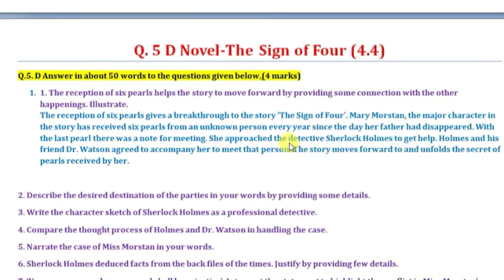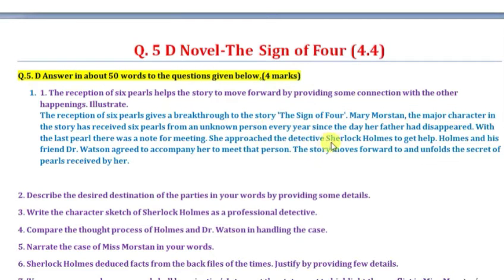So you see that when her father disappears, from the next year, every year on the same day, same date, she started receiving huge pearls. Till now she has received 6 pearls. That means her father had disappeared 6 years ago. With the last pearl, there was a note for meeting. Every year she was receiving a pearl, but this time there was something suspicious about it because there was a note for meeting.